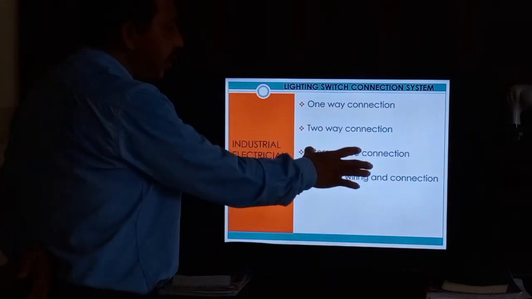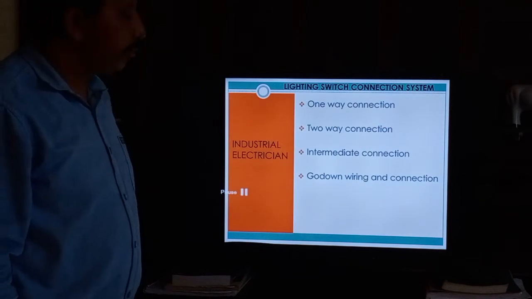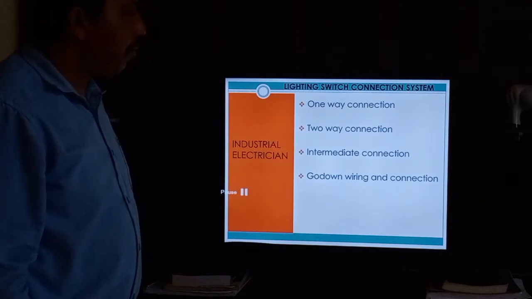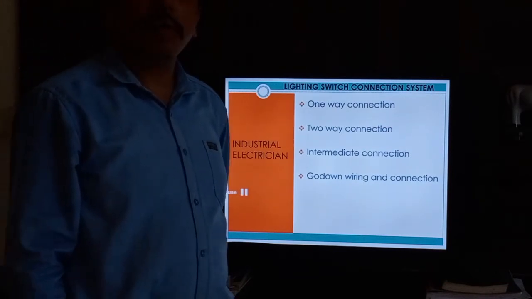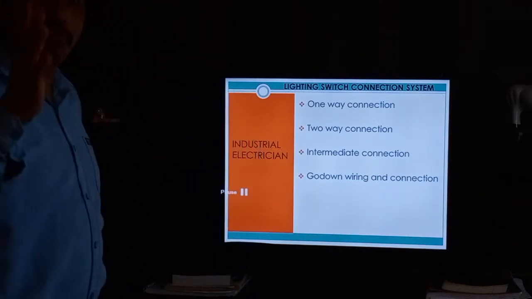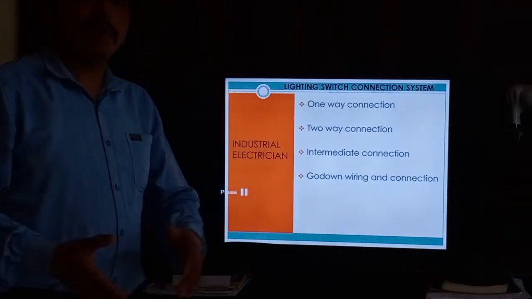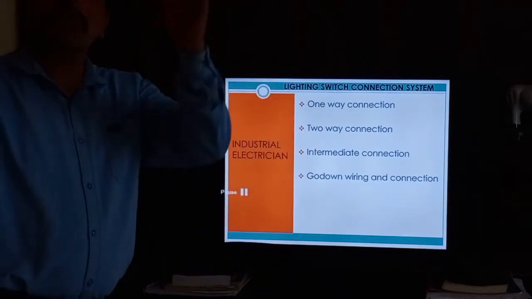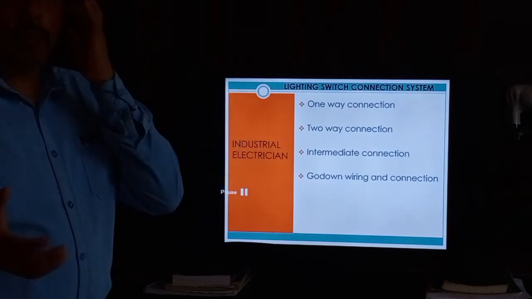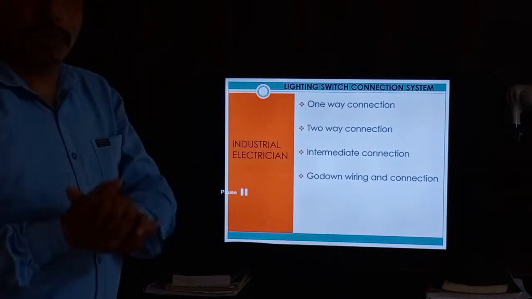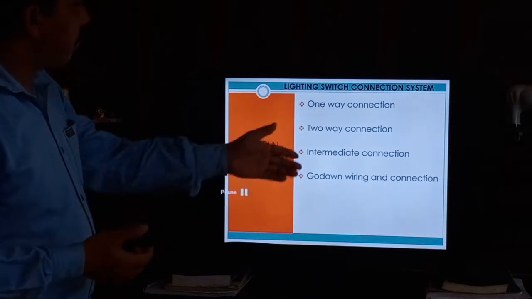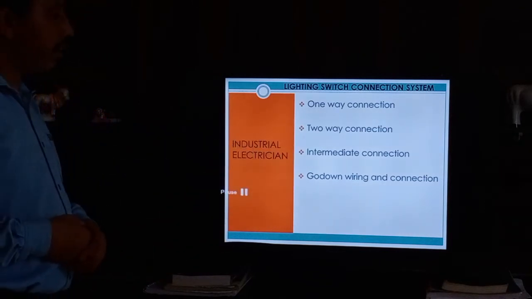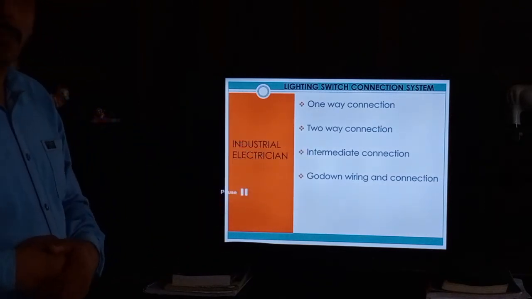You can use intermediate wiring or intermediate connection also. And Godam wiring we can use in a Godam type store, a very long, big storage area where many materials are stored. That type of place can use Godam wiring.